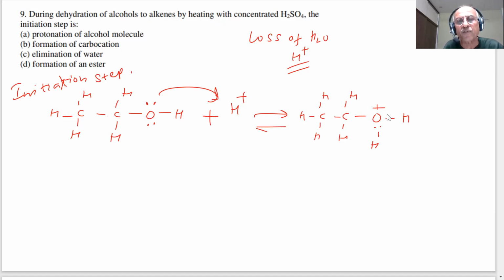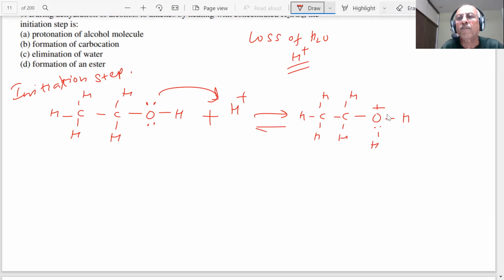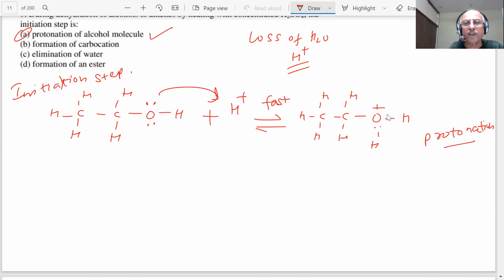This will be fast. These reactions are reversible. This is a fast step, and you will get a protonated alcohol. This is an example of protonation of the alcohol molecule. Once this is protonated, then we know the reaction which takes place. Alkene has to be formed.